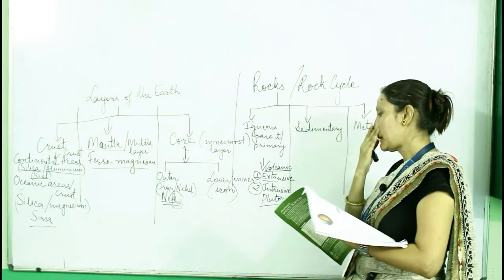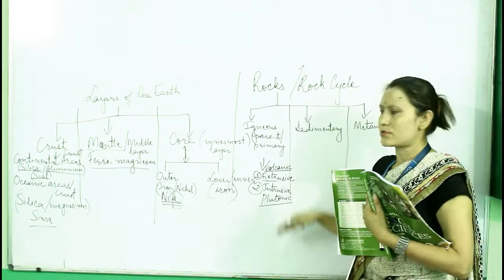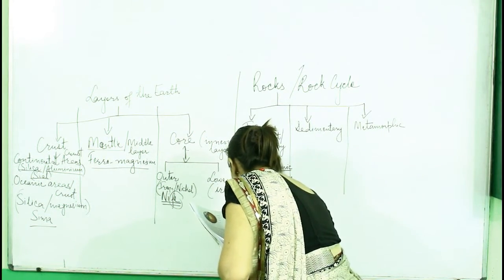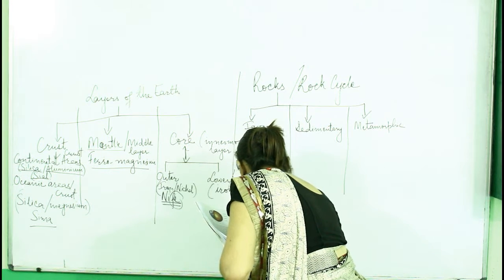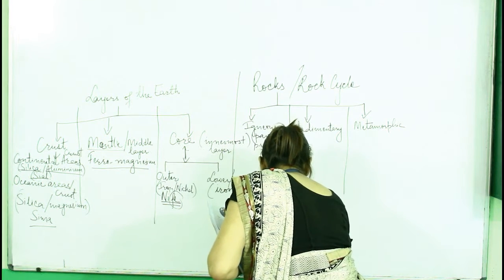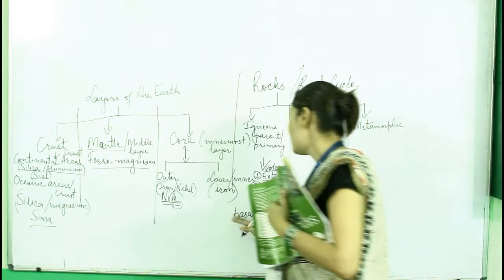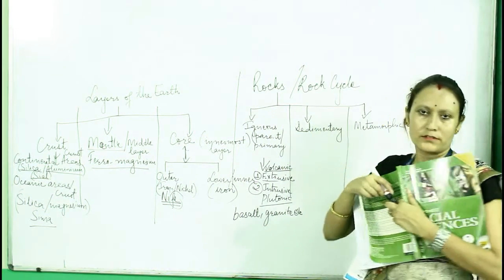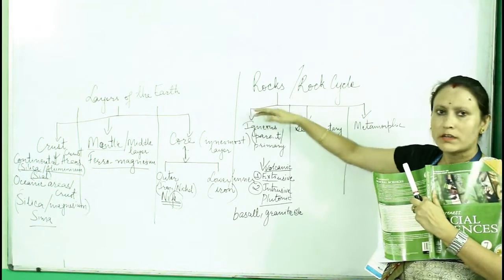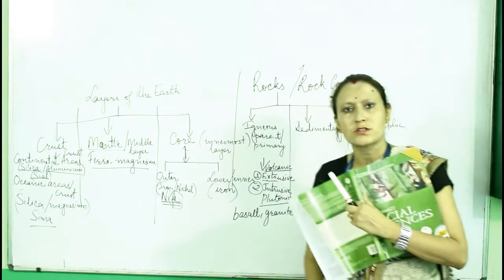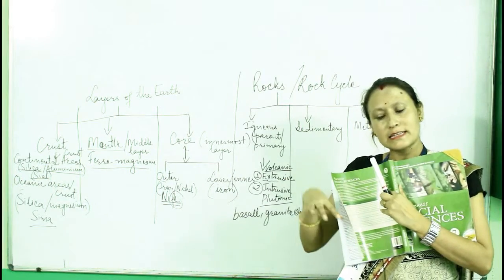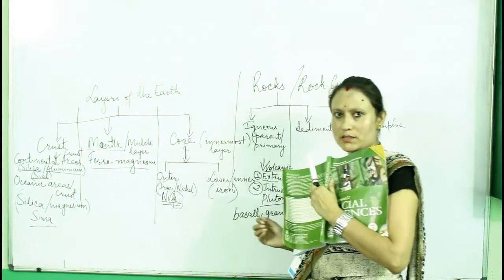Now the examples of the rocks. There are different types of igneous rocks like basalt, granite, etc. So these are the important igneous rocks. Clear? Igneous rock is very important. Igneous rocks are those formed by the cooling and solidification of magma inside and outside the earth's surface.